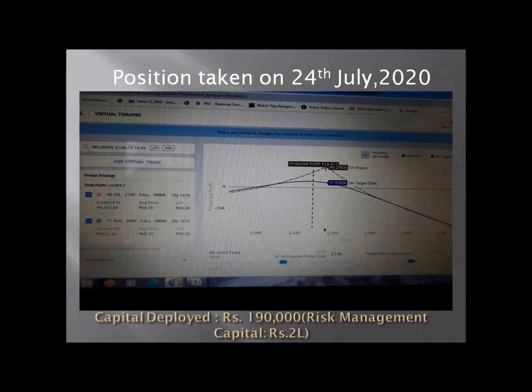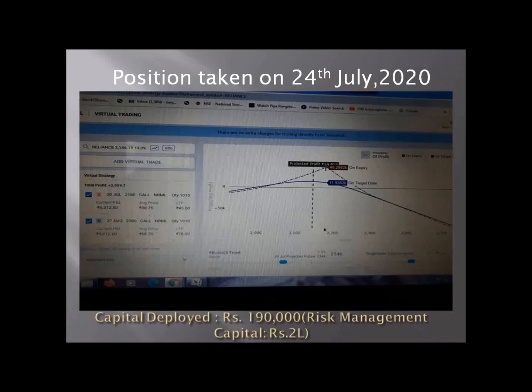On the left-hand side, you can see I sold the 2180 call of the July contract at 38.75, and I bought the 27th August 2300 call contract at 68.78. So basically I am selling a call option for the near month at a close strike, and buying a call option for the far month at an out of the money strike.